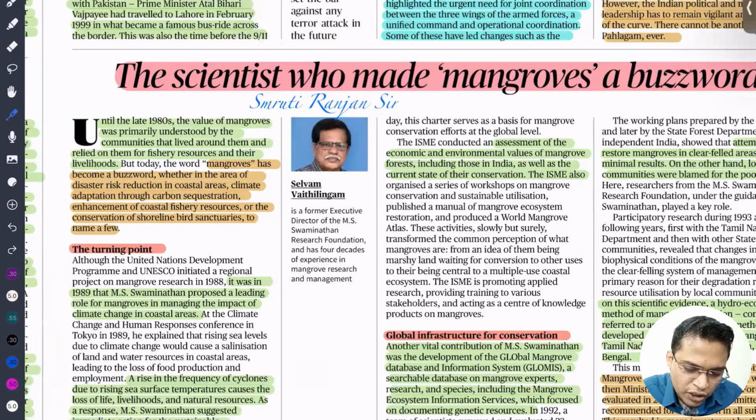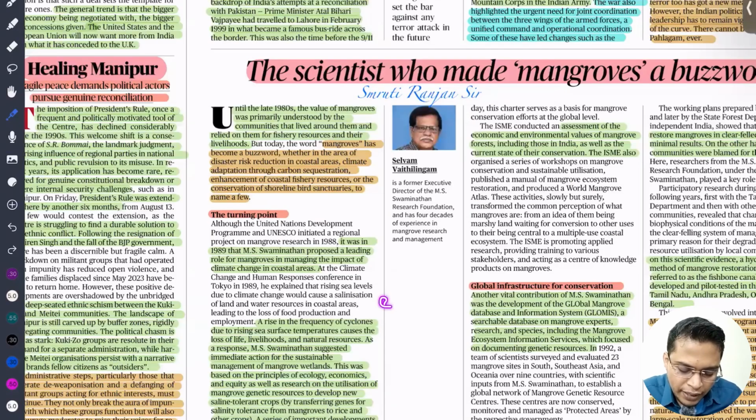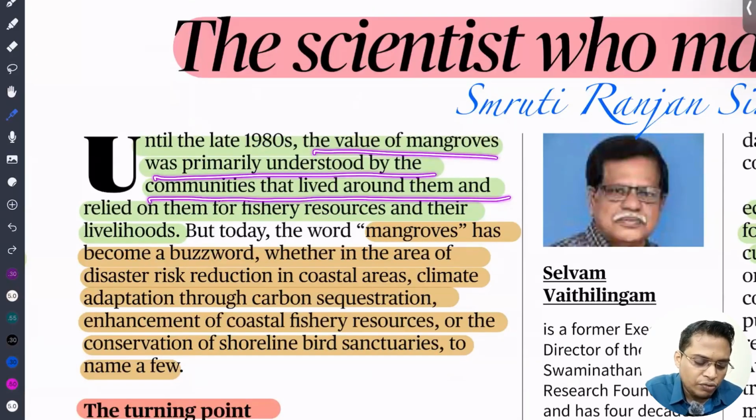So dear students, it is your homework. Study about mangroves and make notes of it. Okay. Until the 90s, the value of mangroves was primarily understood by communities living around them, who relied on their fishery resources for their livelihood.